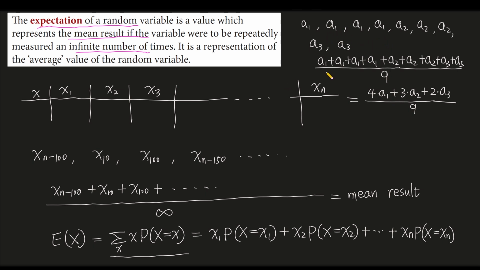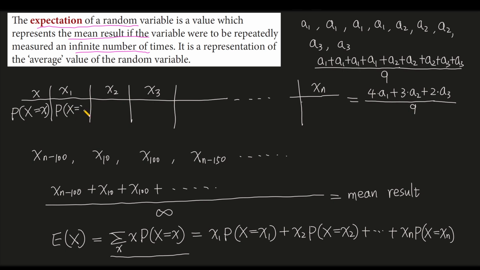Now we go back to this random variable. We know the probability that x equals small x. So the probability that x equals x1 is here.